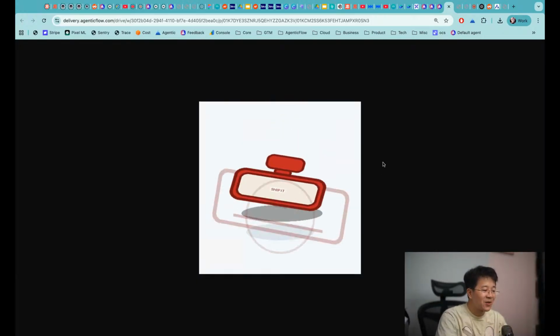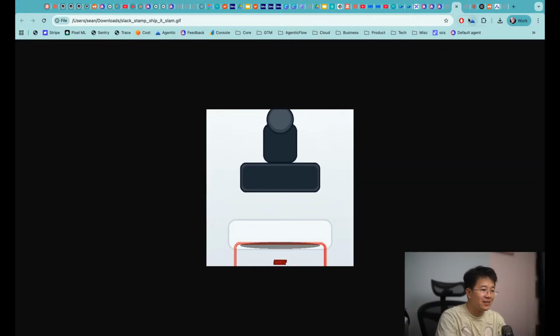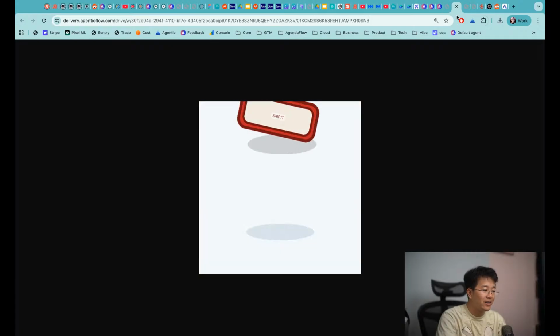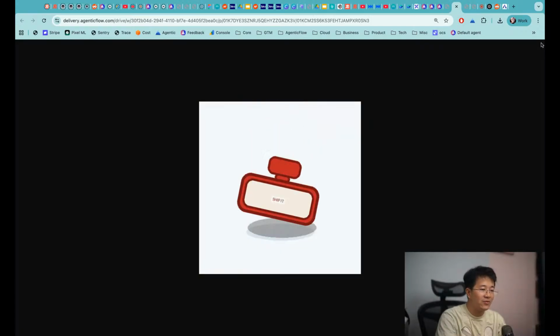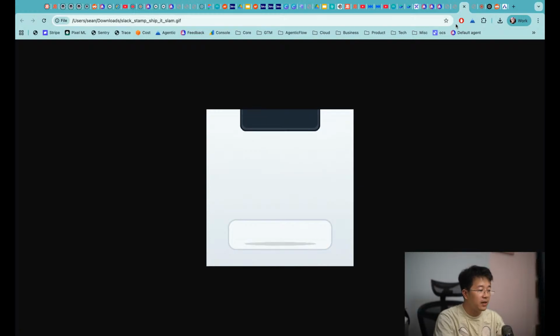Okay, so right now, after we explicitly say that you need to have a ship it in a stamp, it's still not having the stamp that we want. As you can compare, the one created by Opus actually follows the instruction that we have, but the second attempt from GPT-5.2 is not really following. So I think for the agentic behavior and coding, Claude is still number one.